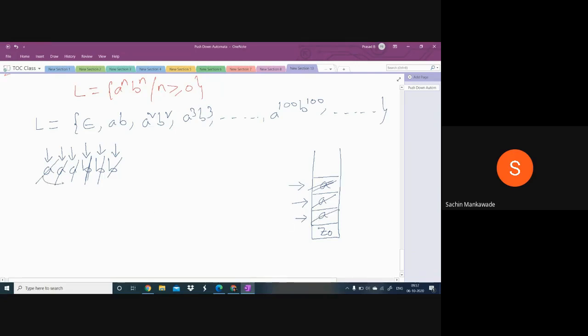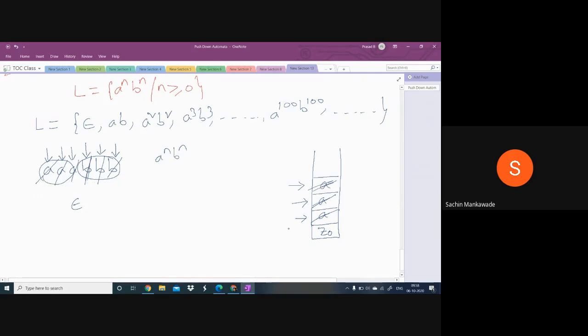We have scanned 3 A's, and those 3 A's we have pushed into the stack. If the B's are 3, then for every B, for 3 B's, we have popped 3 A's. If the A's and B's are really equal, that means the string is in the form a^n b^n. And if the string has an equal number of A's and B's, after the B's there should not be any symbol. That means after the 3 B's, the input string must be empty.